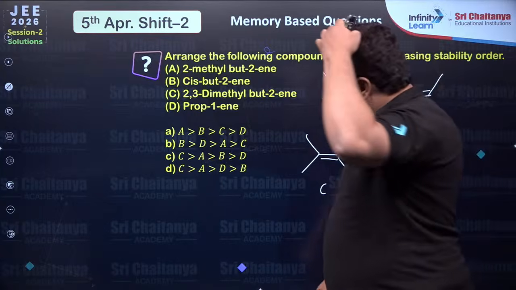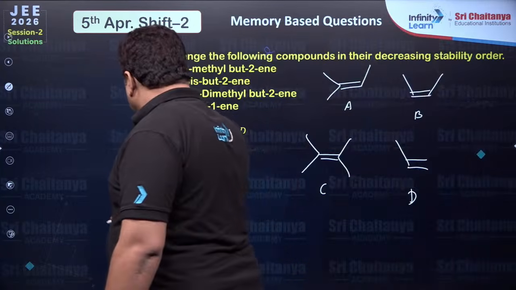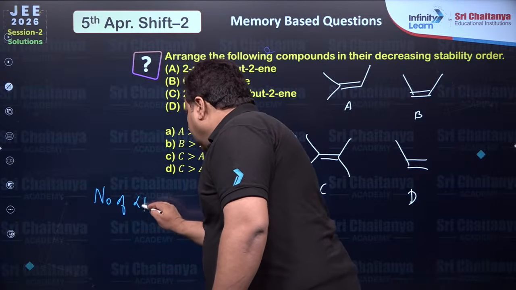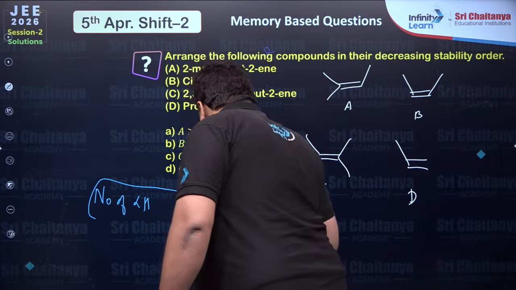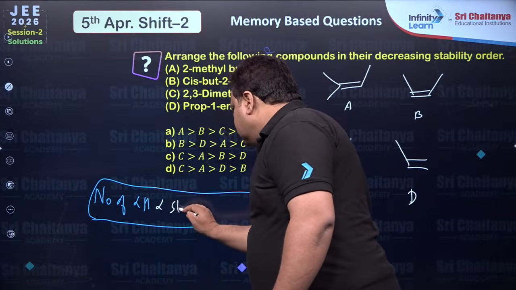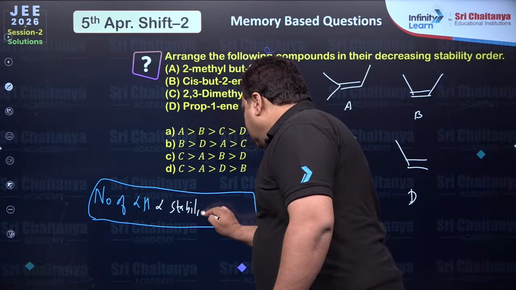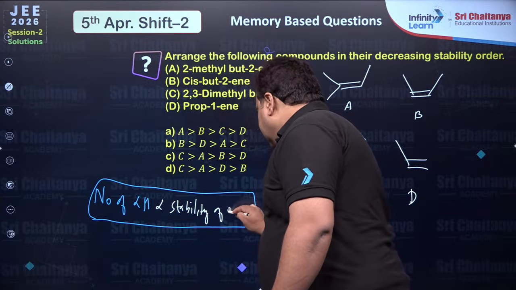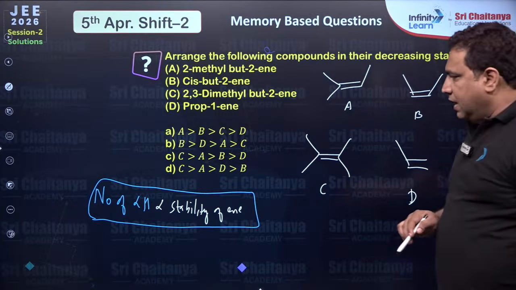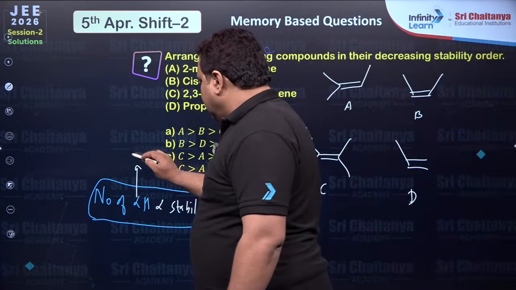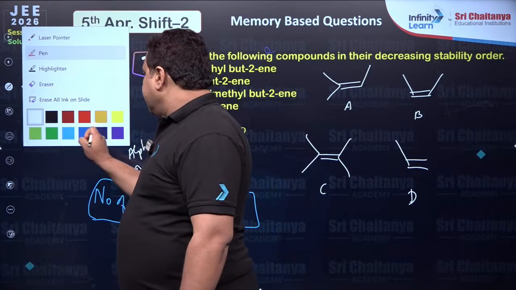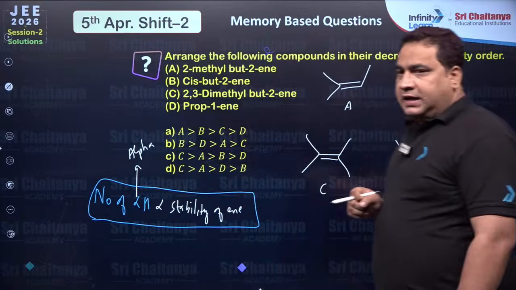Okay, well, thank you. So everybody we know that the number of alpha hydrogens is directly proportional to the stability of the alkene.